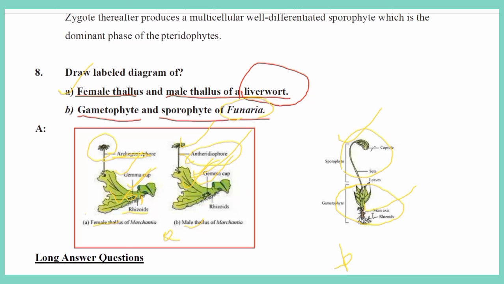The sporophyte has two parts, capsule and seta, whereas the gametophyte has three parts: rhizoids, stem axis, and leaves. So this is regarding Funaria, and Marchantia belongs to the bryophyte class Hepaticopsida. So these are the foremost question answers, the most important questions in this